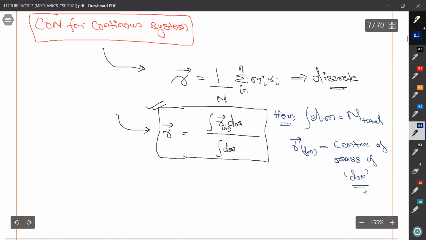So what does it mean, we will see in a later section also, but you just remember this formula: R equals integration r dm over integration dm, or you can also write dm as M here.